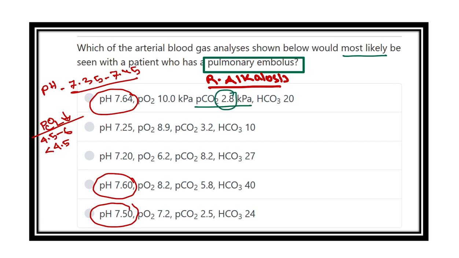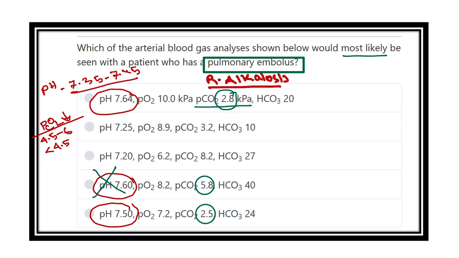In case of here, partial pressure of carbon dioxide 5.8, which is normal, it is not true, because the partial pressure of carbon dioxide will be less. And in case of the last option, the partial pressure of carbon dioxide is 2.5, which is less than 4.5, so it may be another option.